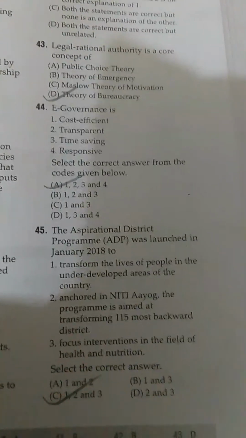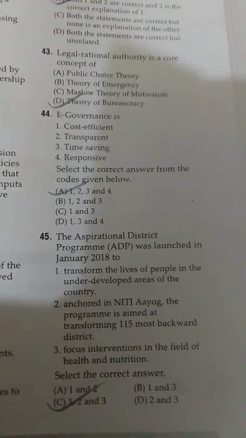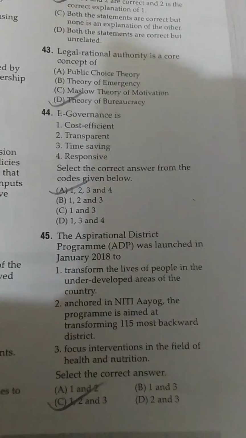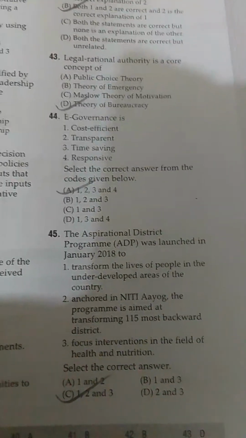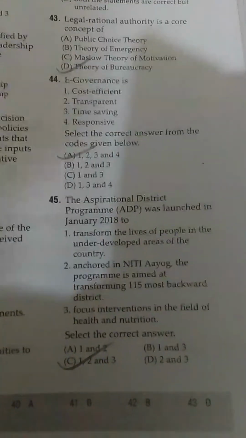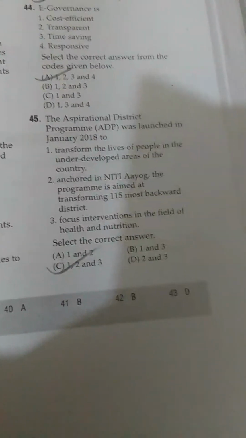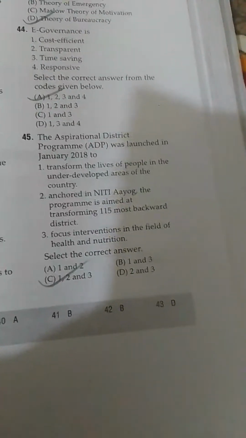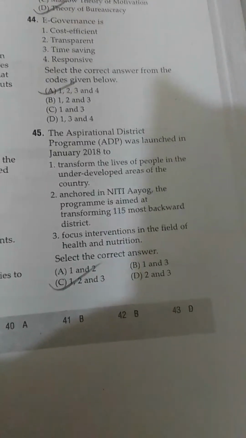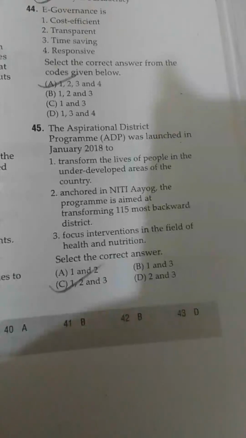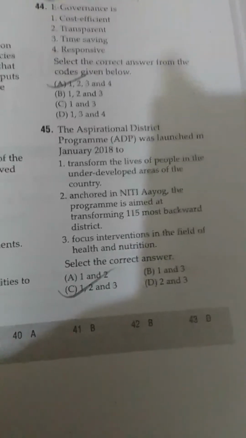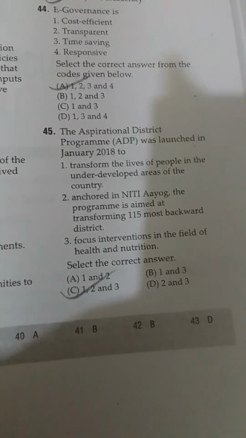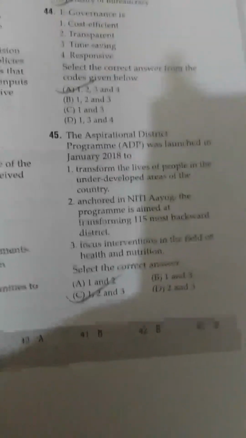The Aspirational District Program was launched in January 2018, transforming the lives of people in underdeveloped areas. Anchored in Niti Aayog, the program is aimed at transforming the most backward districts, with focused intervention in the field of health and nutrition.